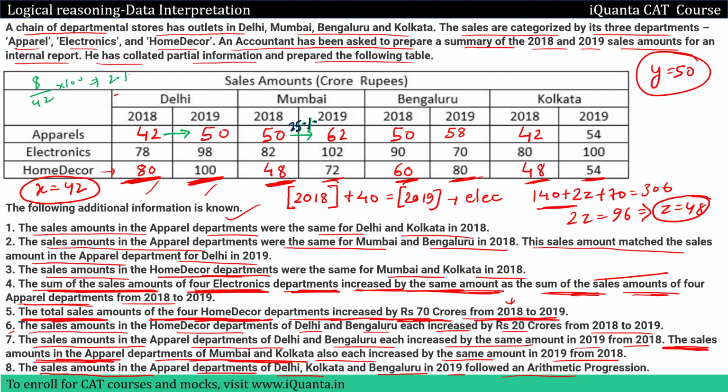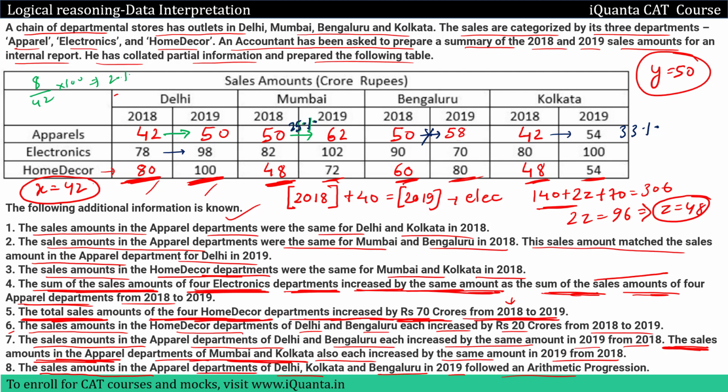Okay. Moving further, 50 to 58. This is a change of 8 upon initial 50. So 8 by 50 is somewhere around 1 by 6. 1 by 6 of 100 is 16%. So we won't count this because we already have a greater percentage change of 25%, right? And then 42 to 54 is 12 upon 42. 12 upon 42 is 1 by 3. So 100 upon 3 means somewhere around 33% change over here. Okay, we are just calculating a rough estimate.